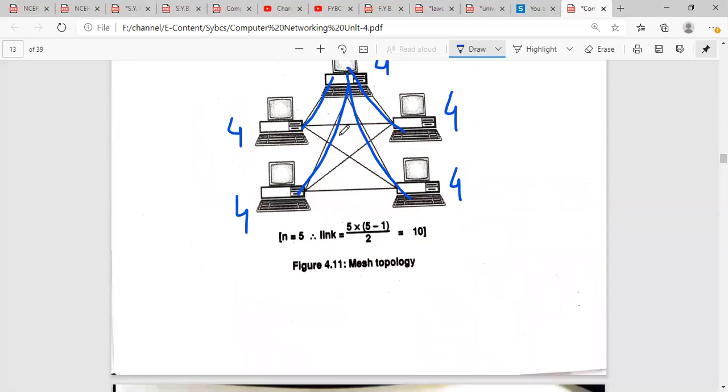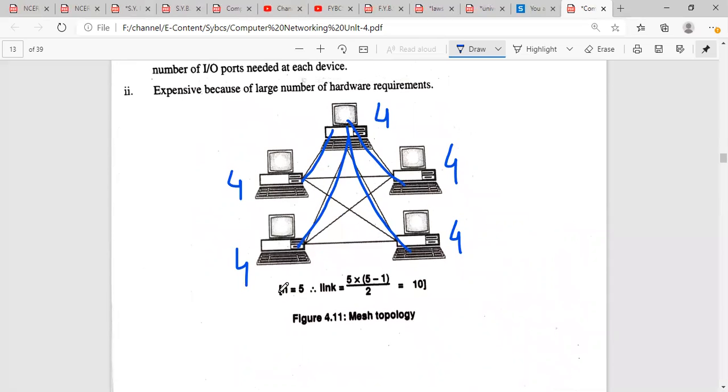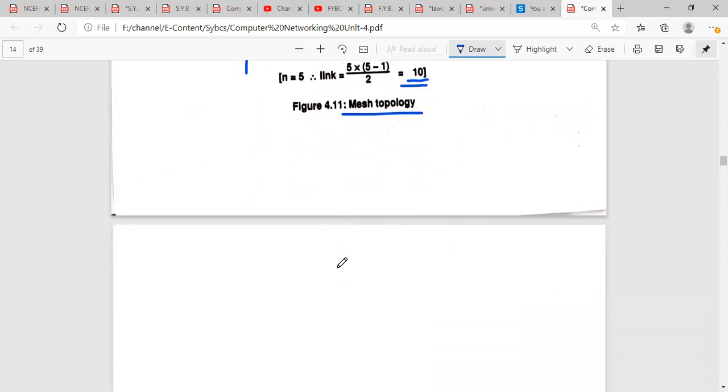So as we can see here, there are 5 systems in a network. The number of devices is equal to 5. That is how many links we are going to require: n into n minus 1 divided by 2. That is 5 into 5 minus 1 divided by 2. The total is 10 cables required to interconnect all the computers in a system. So this is how mesh topology operates.